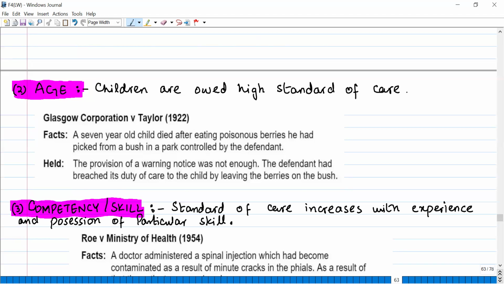So there was a standard of care shown by the person who was controlling the park, but it was not enough. Why? Because he should have known that a child also visits the parks, and they are owed high standard of care. So the standard of care shown should be high. Okay. Let's say if a 34-year-old had eaten the berry, then he would not have been liable. Why? Because adults are owed less standard of care. The notice itself was enough. But in case of the children, the provision of the warning notice was not enough. Okay.